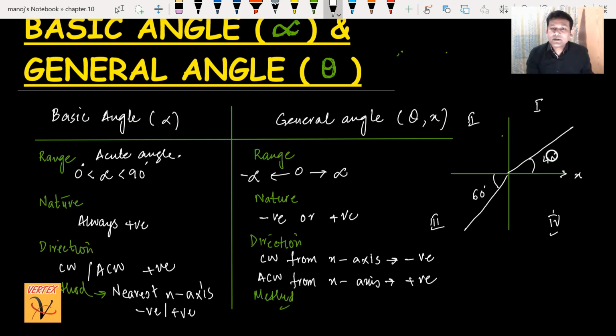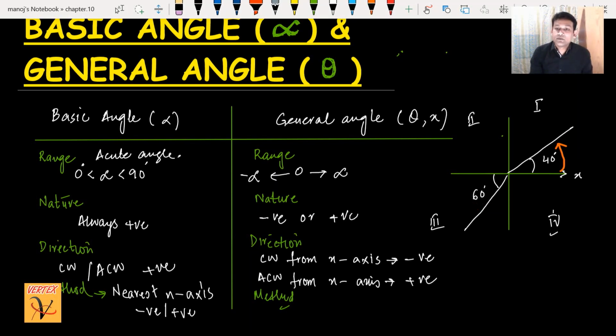The method is that I have to move to the nearest x-axis. This line has the nearest x-axis here, so this is your basic angle, 40 degrees here, positive. When I move to this line, the nearest x-axis of this line is not this, the nearest x-axis is this one. Now I am moving anti-clockwise, if I move clockwise also, there is no problem. The basic angle is 60 degrees for this part because of the nearest x-axis.